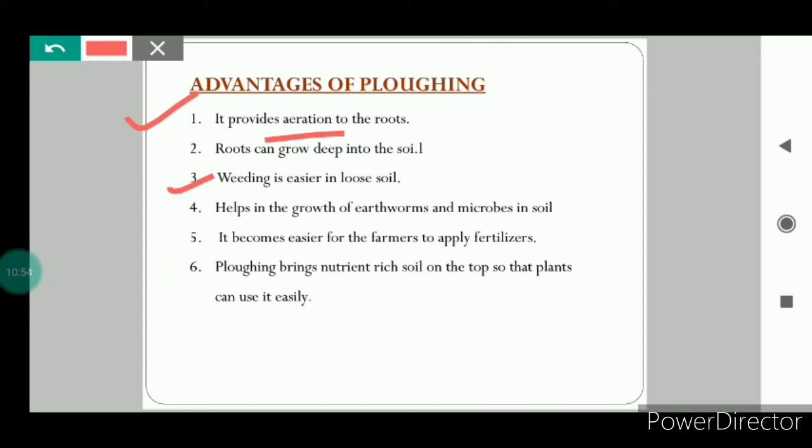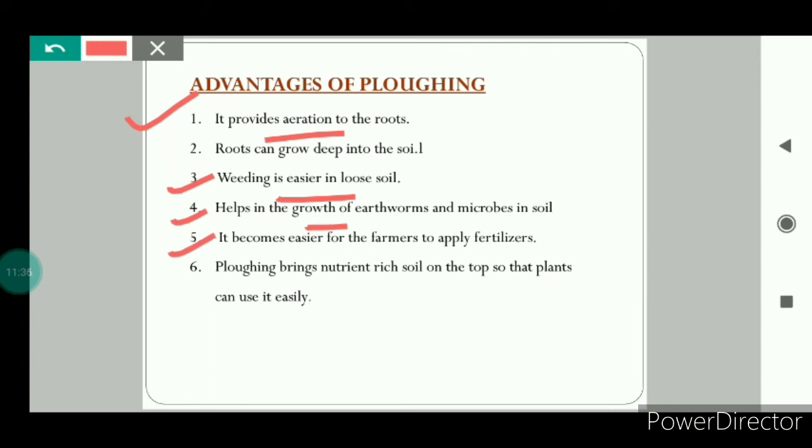Next, weeding is easier in the loose soil. Yes, weeding becomes easier in the loose soil. And the loose soil and this turning of the soil also help in the growth of earthworms and microbes in the soil. And these are very important. Earthworms and the microorganisms present in the soil are very important for the farmer because they decompose the dead matter and release back the nutrients in the soil. So the earthworms and these microorganisms that decompose the dead matter are also known as the farmer's friend. So this loosening of the soil also helps in the growth of earthworms and microbes in the soil.